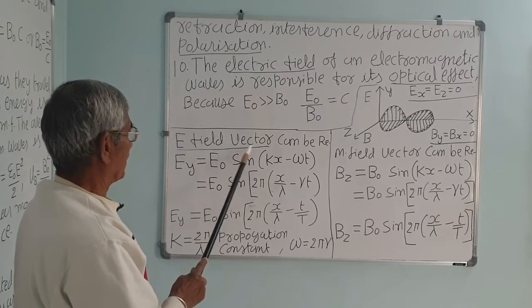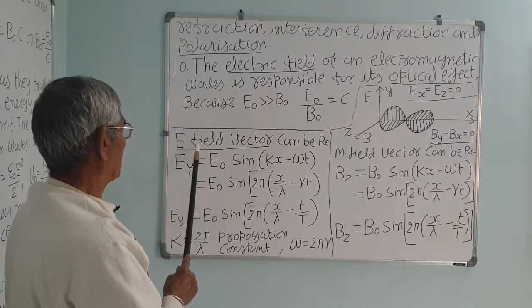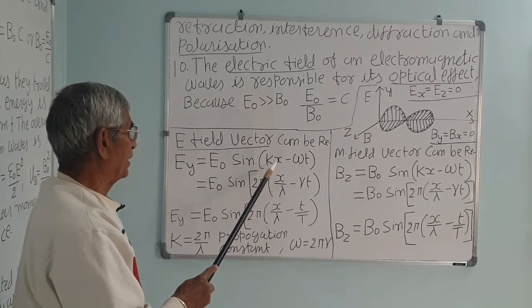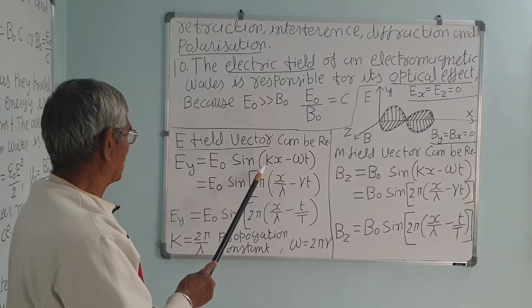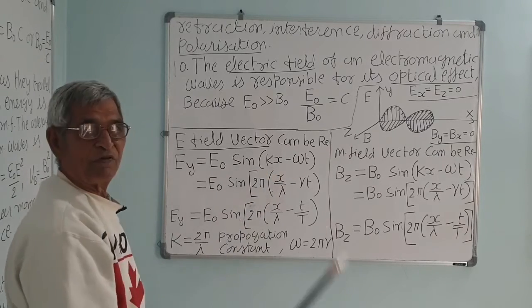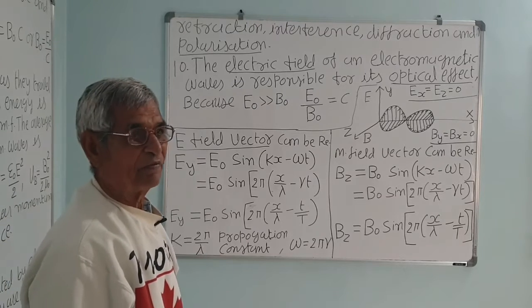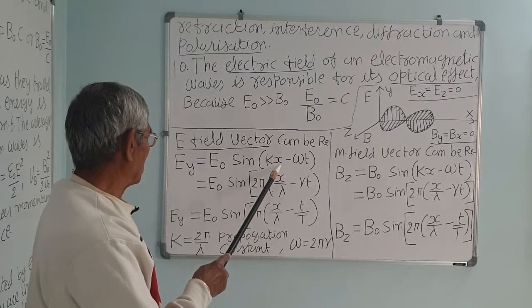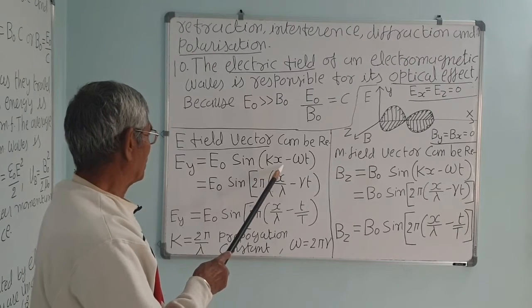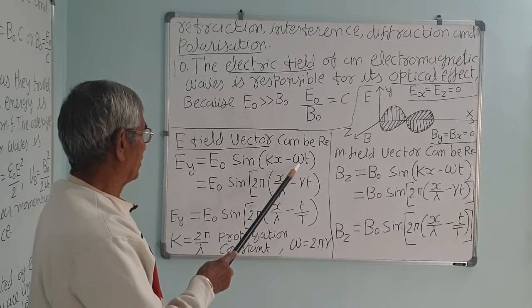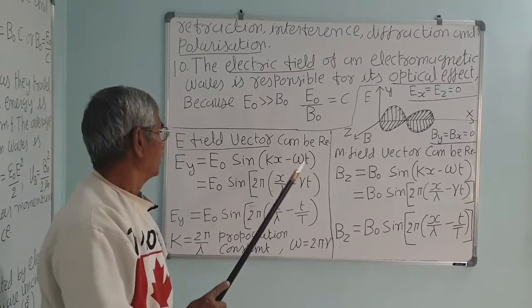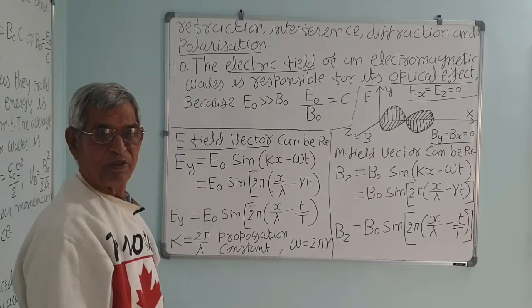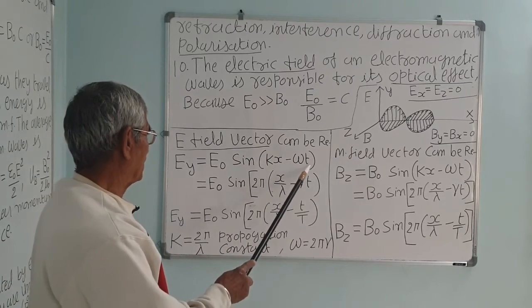Now, the E field vector can be represented by, say, Ey, then Ey is equal to E0 sin kx minus omega t. This is the phase with respect to the position. You know, when a wave travels, there is a phase change, and phase changes with the distance and with the time. So x is the distance from the origin. This is the phase with respect to the distance, and this is the phase with respect to the time t.